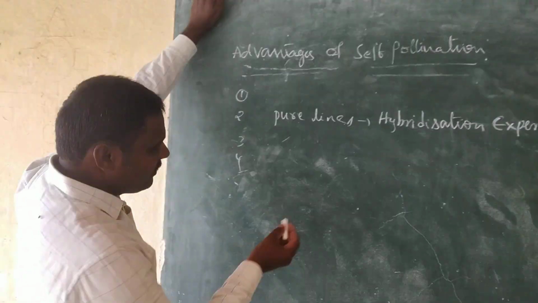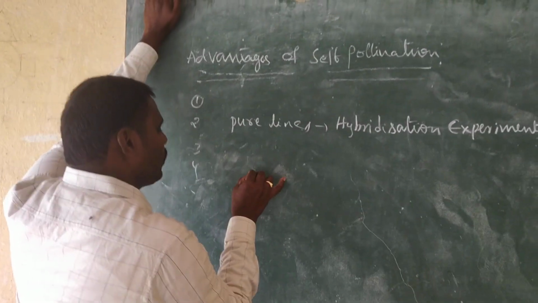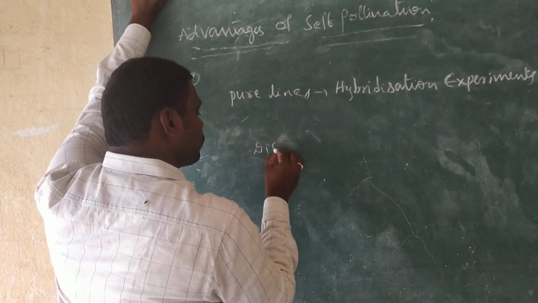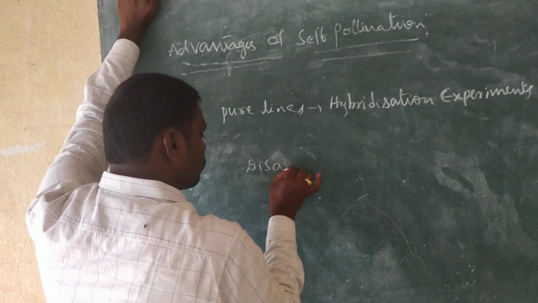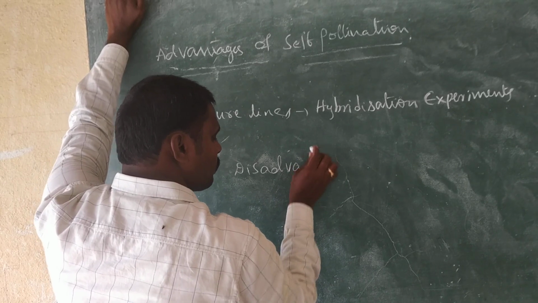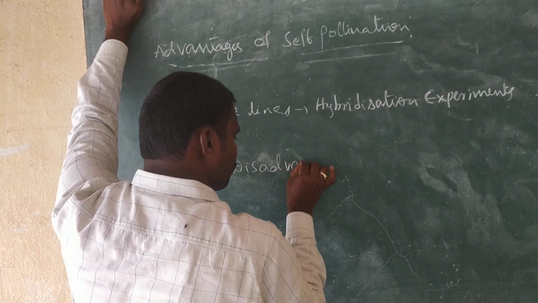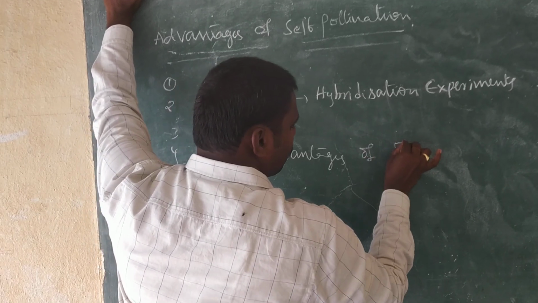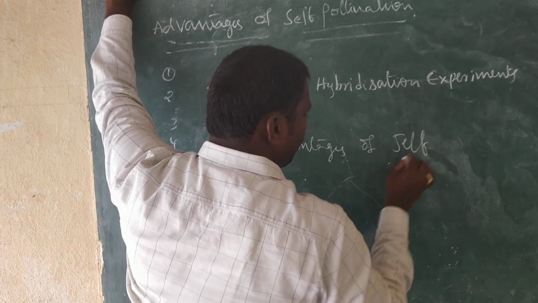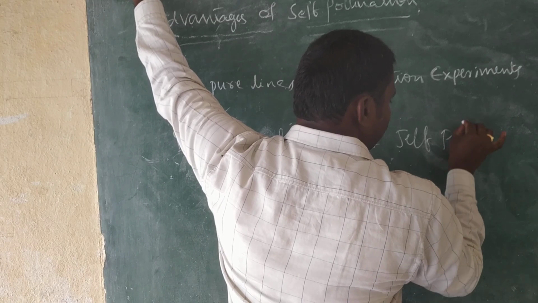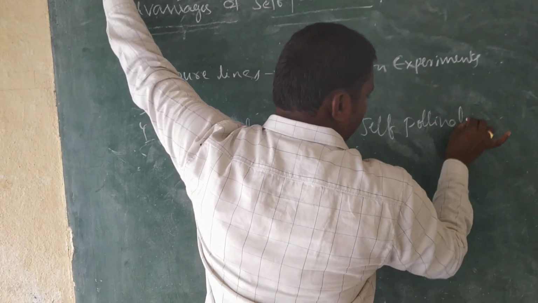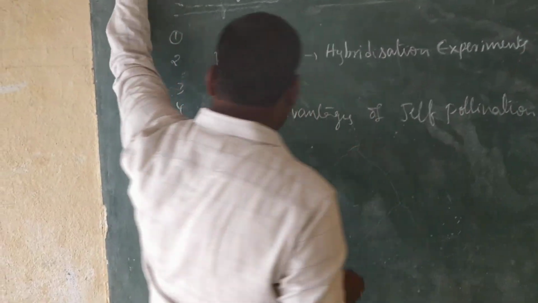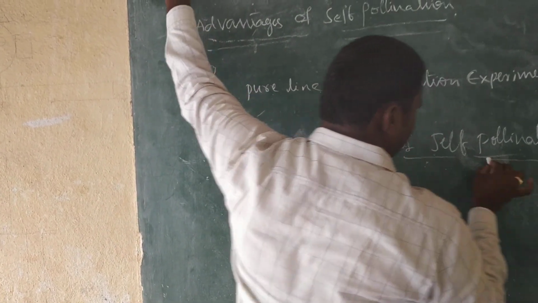And the next one is disadvantages of self-pollination. What are the disadvantages?